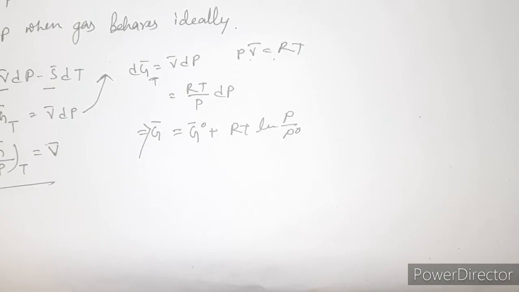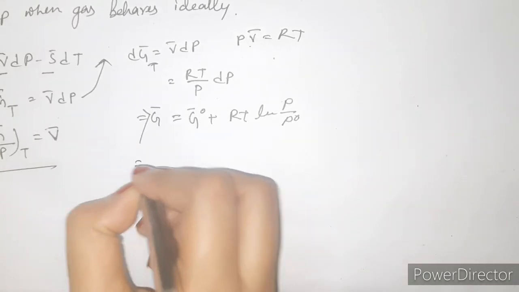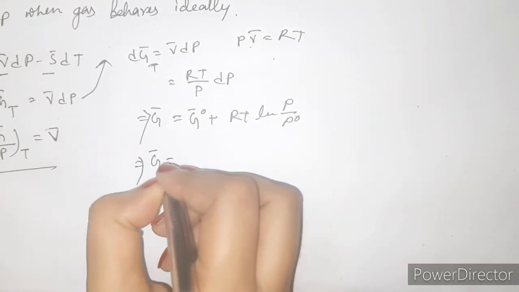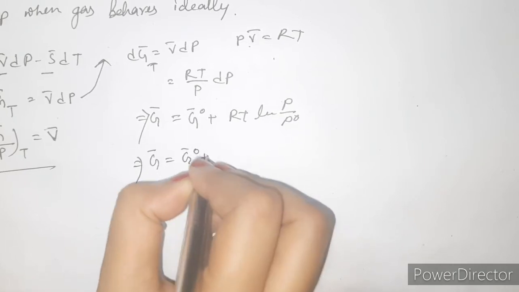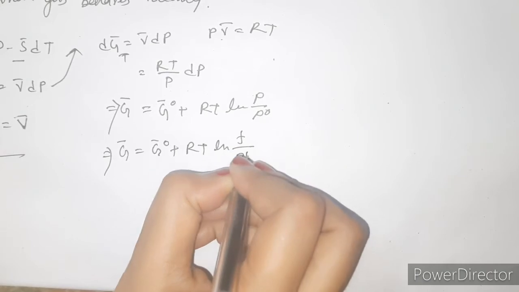This equation will be just replace this pressure term by the fugacity term, then you can get the expression for the molar Gibbs free energy of a real gas, and this is equal to G bar = G bar 0 + RT ln(f/P0).